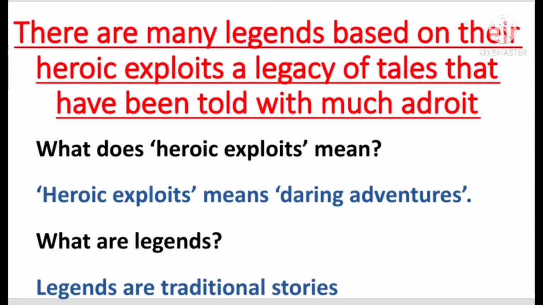There are many legends based on their heroic exploits, a legacy of tales that have been told with much adroit. From these lines, we understand that there are many stories based on their heroic deeds. They are an inheritance of tales which have been told by people with much skill. The people tell these stories of the knights by highlighting the aspects of human wisdom related to virtue and vice. The lessons learnt are those of goodness and sacrifice.